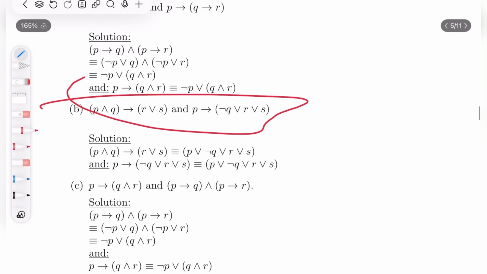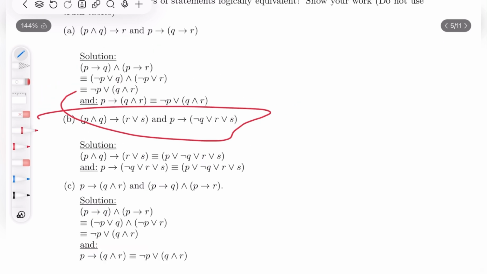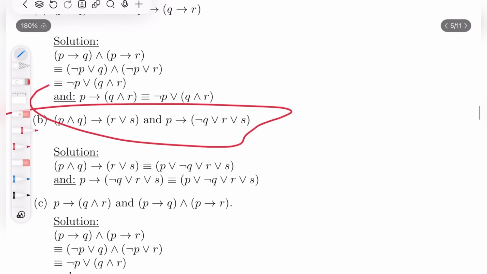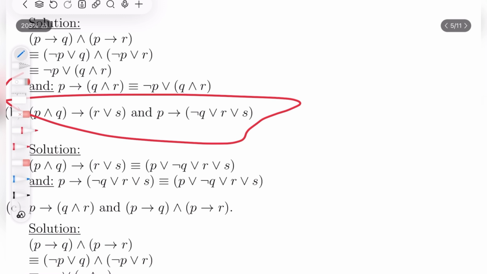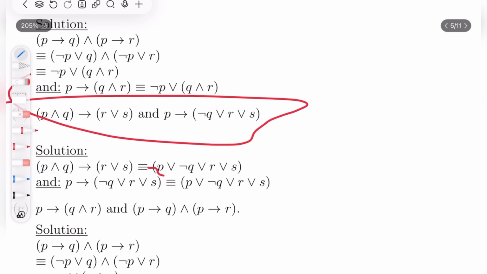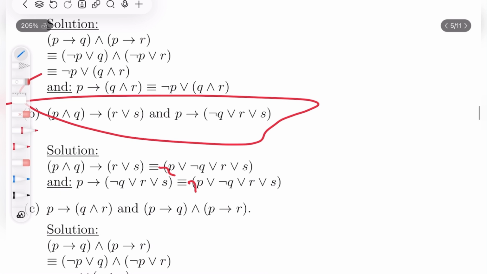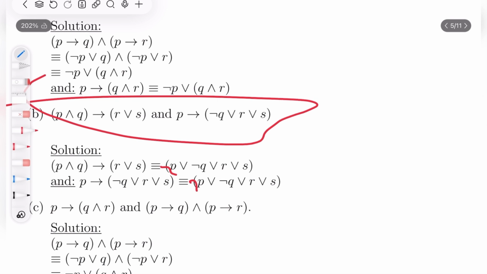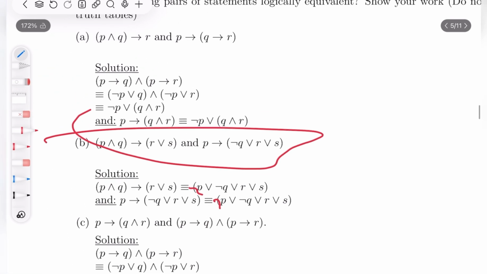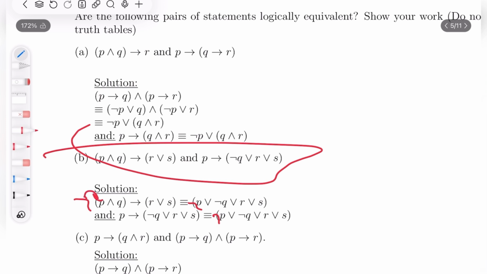Also, I believe here in the answer they made a mistake. It should have been both nots, so not P or not Q, because when we have a not outside, it goes into both, not only into the first one. Also here it's very clear, it should be not P.